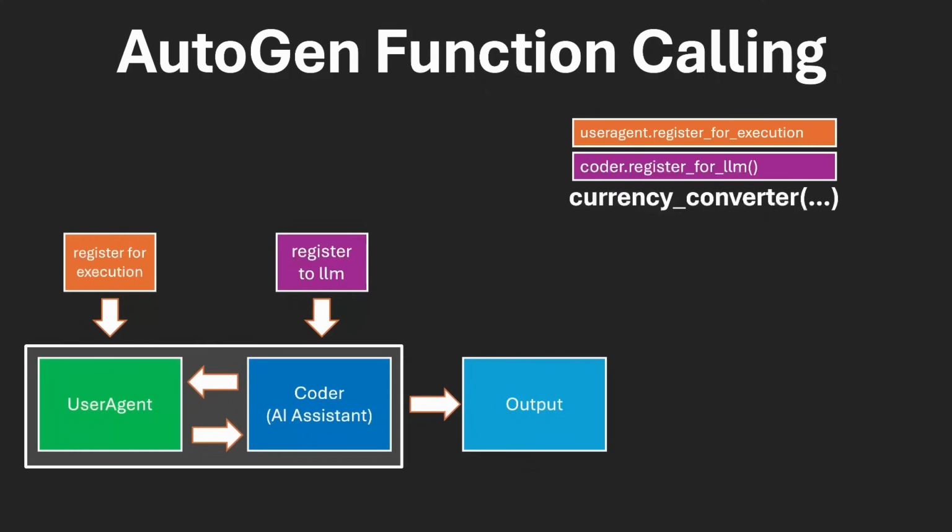What is going to happen, and I'll show you when we go to execute all of the code, is that when the user asks a question, the coder is going to suggest a function, and it will be this currency converter, to the user agent. And then the user agent will be the actual one to execute that function. And then the coder will get the response, send that back to the user, and then we'll get the output. I know there's a little bit of information, but it might be easier if we just go through the code, then actually execute it and look at the chat history.